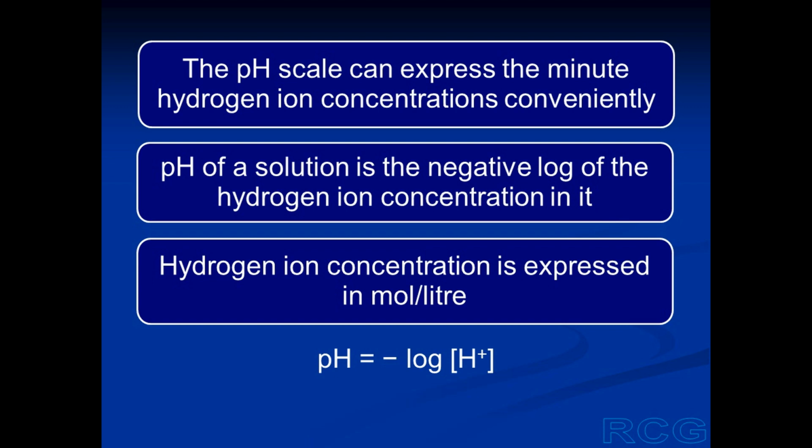So this pH scale is a way to express the minute hydrogen ion concentrations. And pH of a solution is the negative log of the hydrogen ion concentration in the solution. The hydrogen ion concentration is expressed in moles per liter. So pH of a solution is equal to minus log hydrogen ion concentration. Hydrogen ion concentration is expressed in moles per liter.